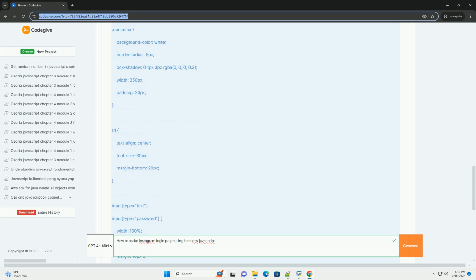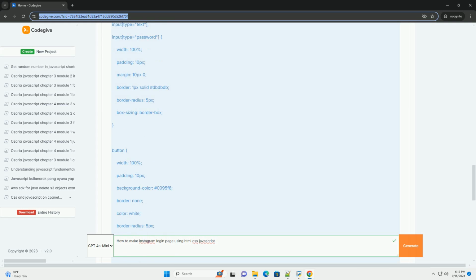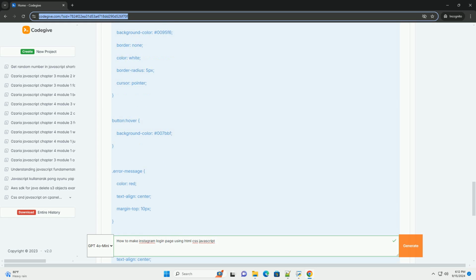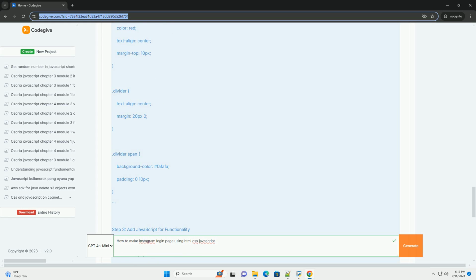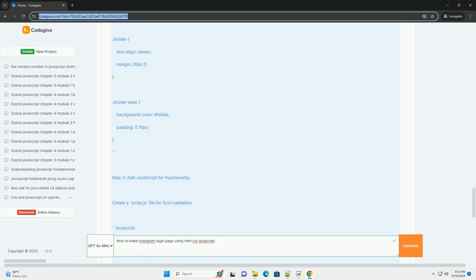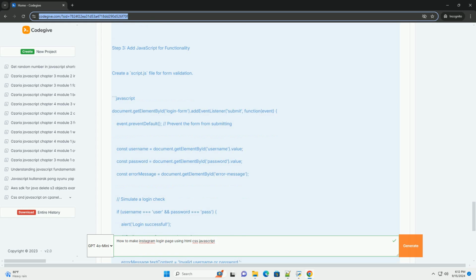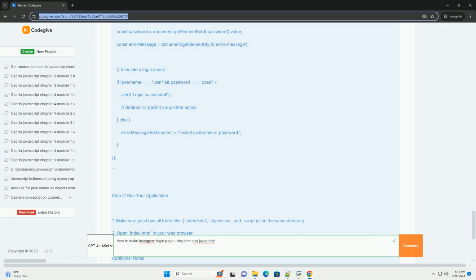Next, employ CSS to style the page, focusing on aesthetics that mirror Instagram's branding. This includes choosing a clean, minimalist design with an emphasis on colors, fonts, and spacing that align with Instagram's visual identity. Consider using flexbox or grid layouts for responsive design to ensure the page looks good on various devices.